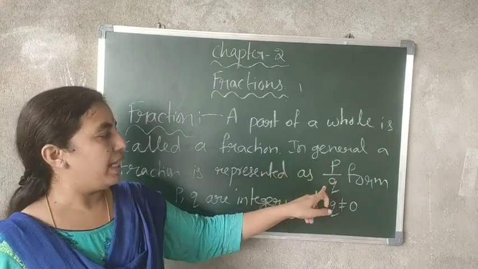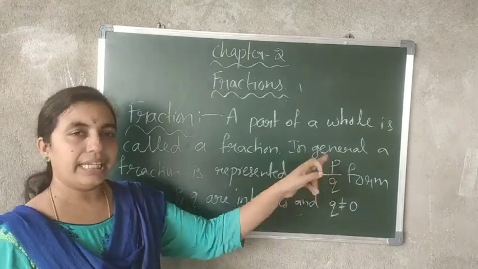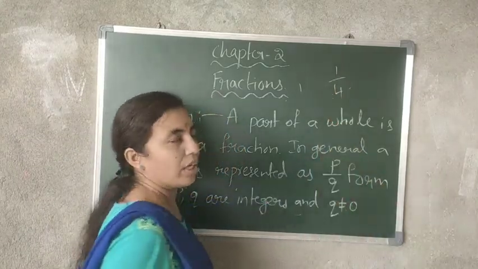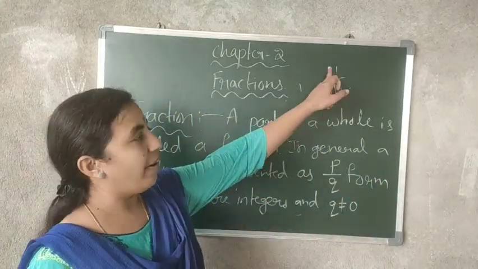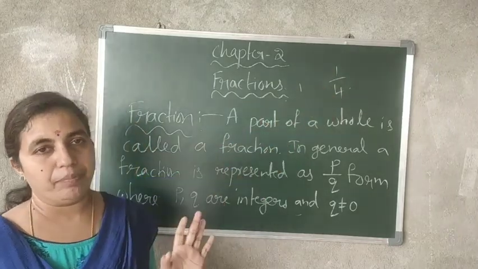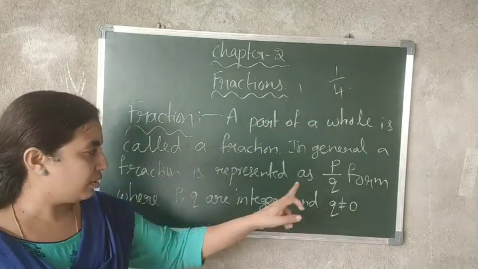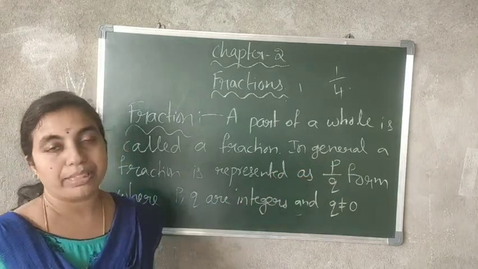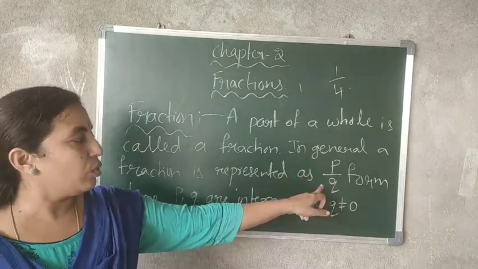So P by Q: P is an integer, Q is an integer. In the previous example we wrote 1 by 4. In this, 1 is an integer, 4 is also an integer. P and Q both must be integers and Q not equal to 0.